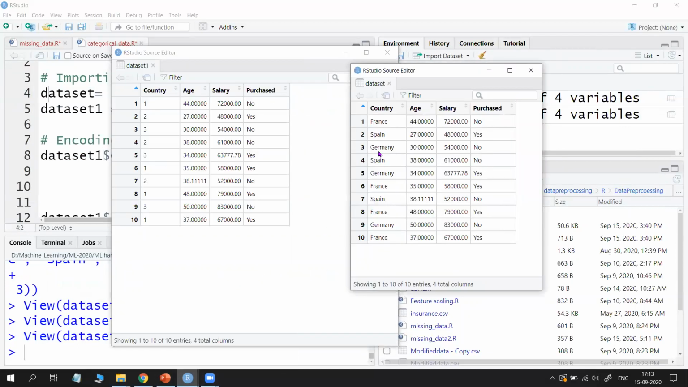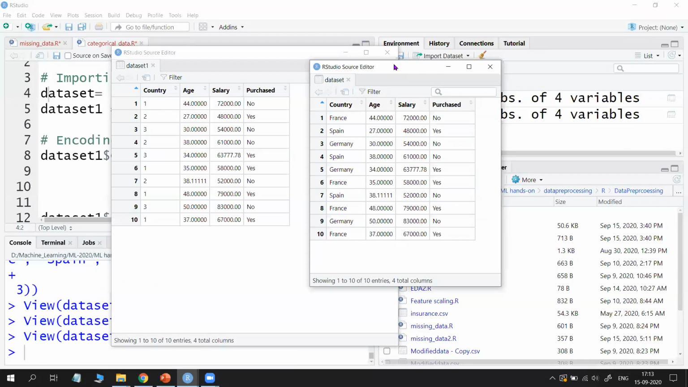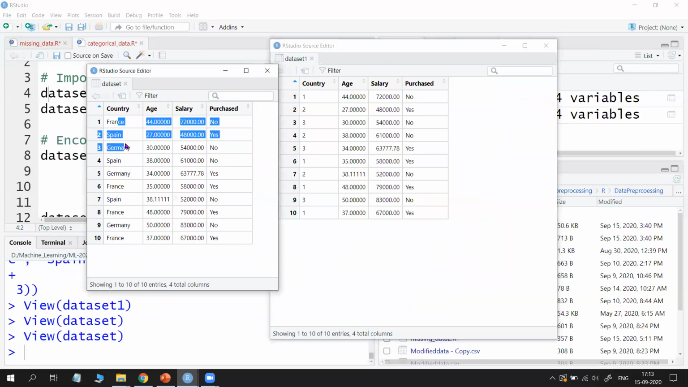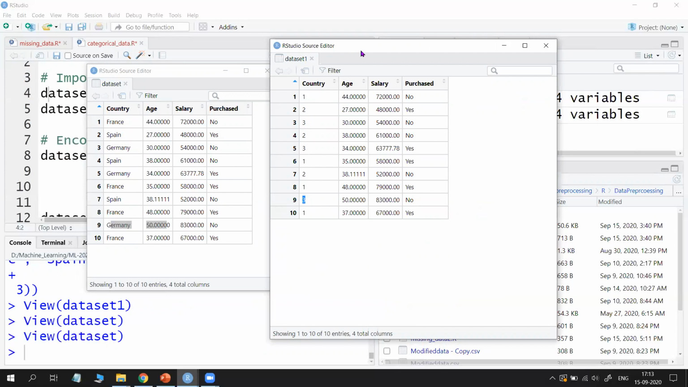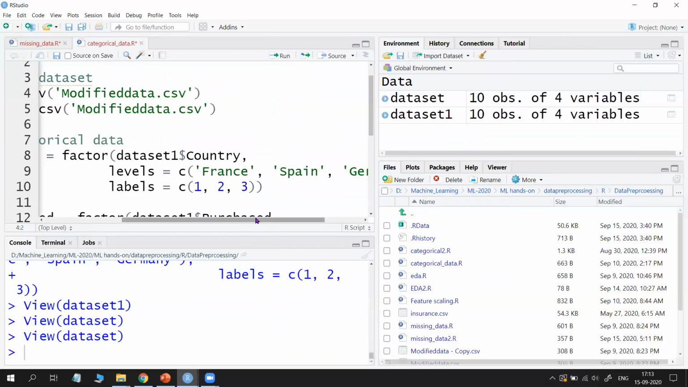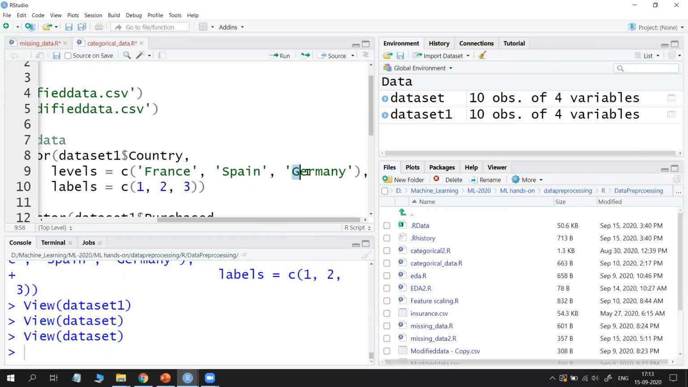Keep both the files. Now see, what happened? Actual data is on the left hand side, so France, Spain, Germany is there. After applying this factor function, 1, 2, 3 are replaced. Germany is 3, so that is a fixed one. We used 3 for Germany, see in the code.